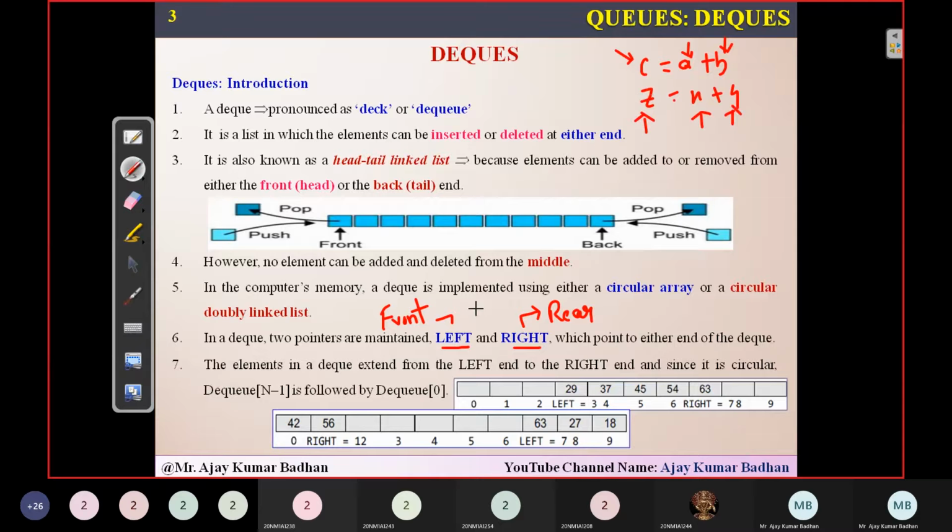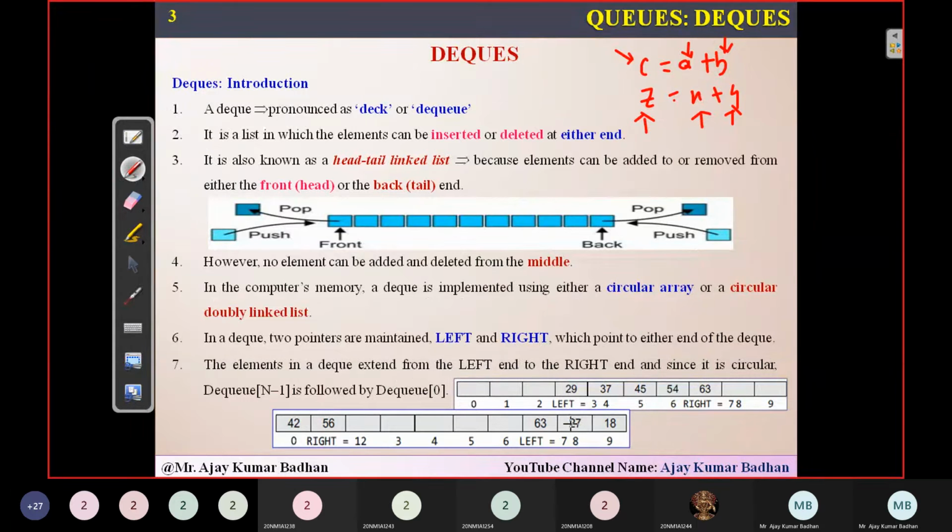So here also the concept is the same. The front and rear are the pointers we are using, but the only thing is I have replaced them with different variable names. Instead of front I'm using left, and instead of rear I'm using right. That is the only difference we have. The remaining process is the same.